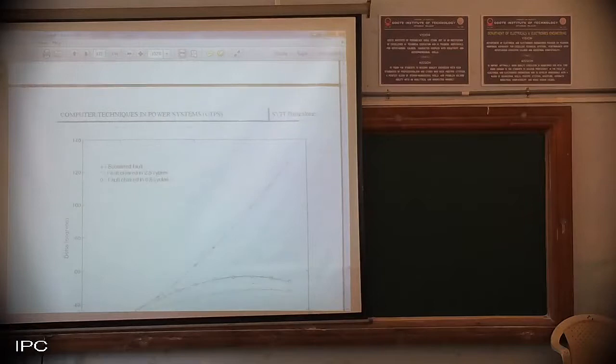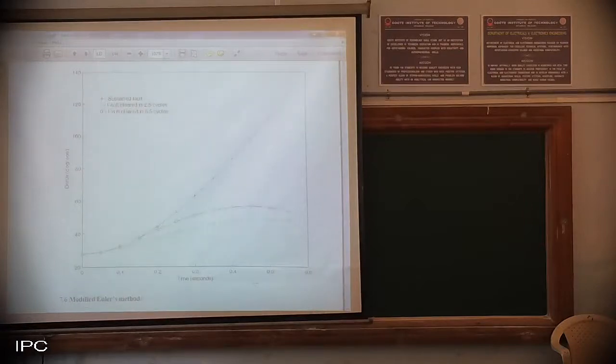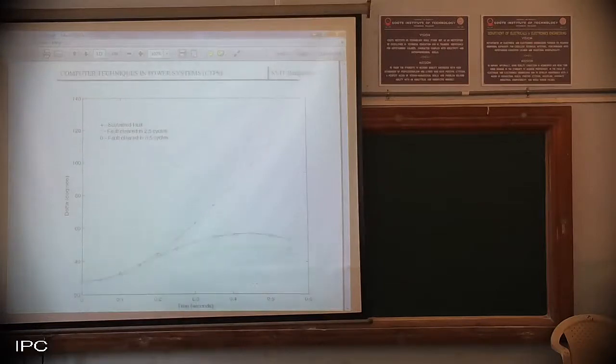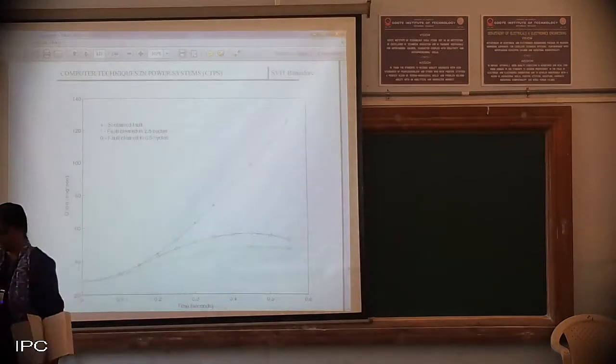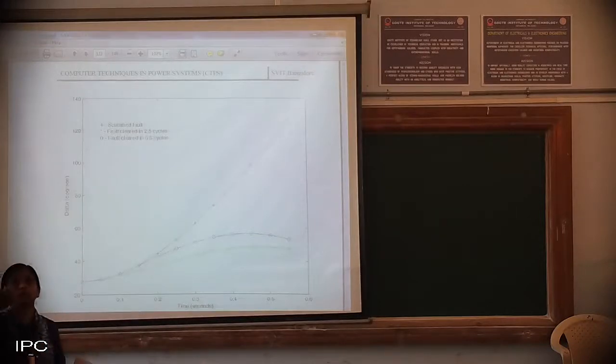So a typical graph is there. Now I will deal with the different methods. I will write the swing equation for you all. Just switch this off for the time being.